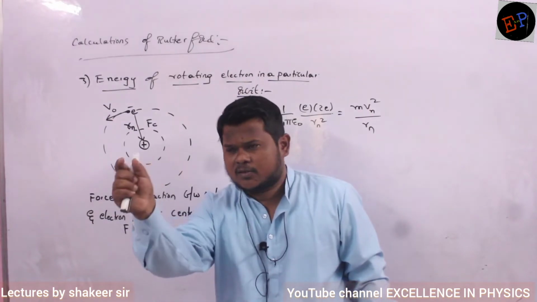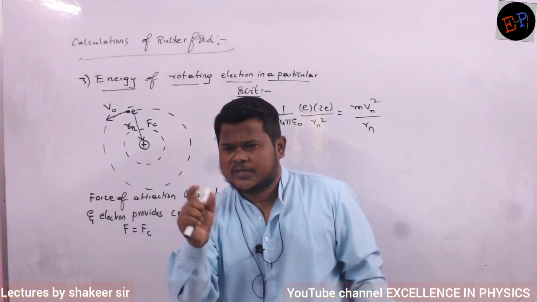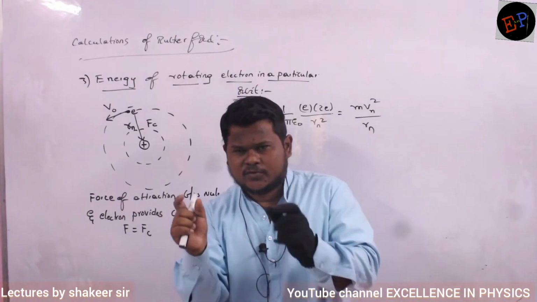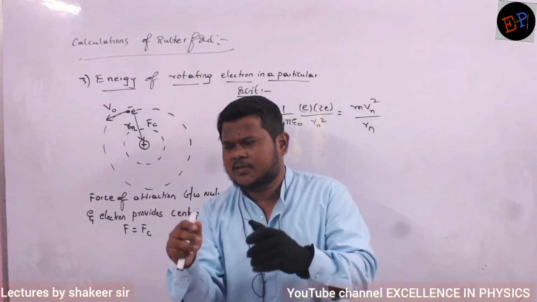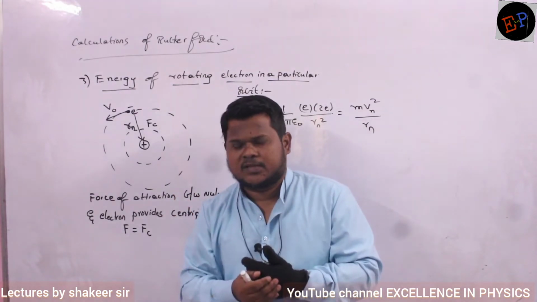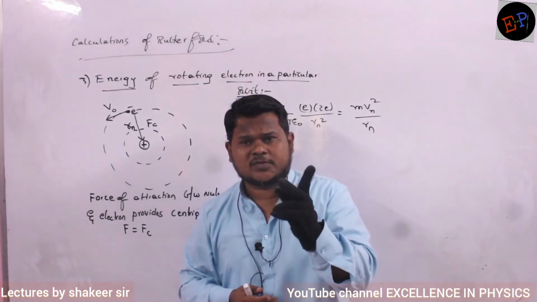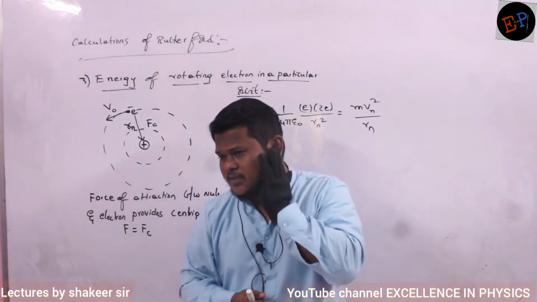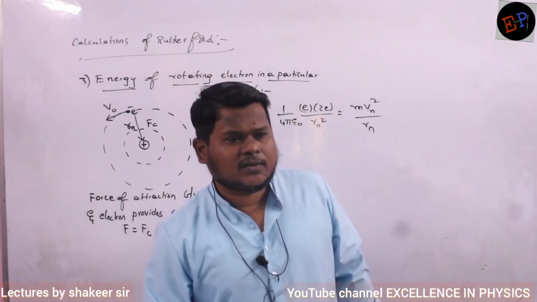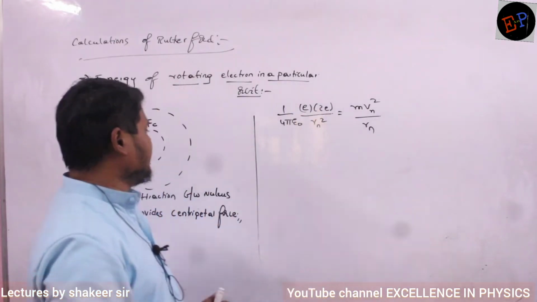Similarly, this electron and nucleus are separated by some distance. If two charges are separated by some distance, they will have some potential energy also. So the electron will have two types of energies, potential energy as well as kinetic energy. Let us see how we can calculate potential energy. First of all, kinetic energy.